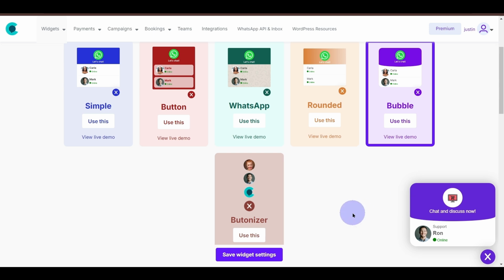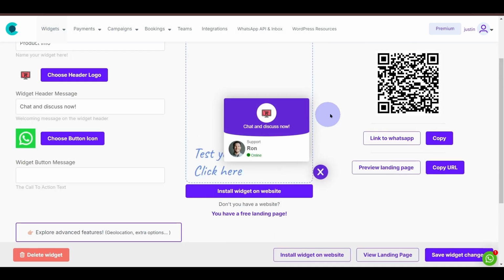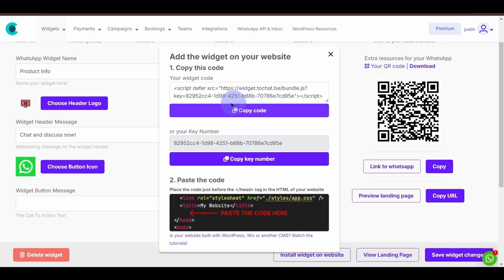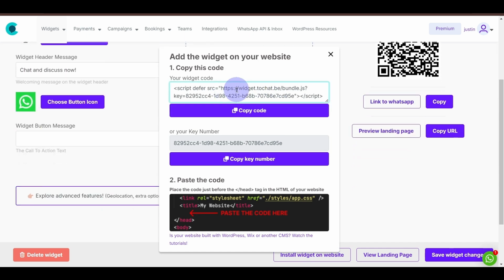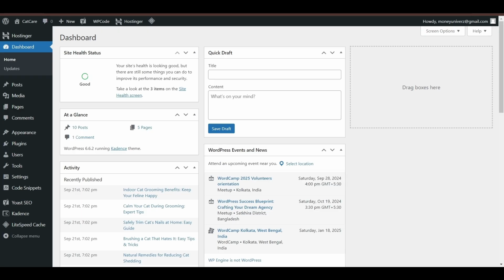Now I'll show you how you can very easily get this widget activated on your website. So for that, I'll just come back to the widget, and you see this option over here, install widget on website. Just click on this, and all you have to do is copy this code. Okay, so you have this code over here. Go ahead and copy this code, and then go to my WordPress. So you can use this widget on pretty much any type of website, but I have my WordPress over here.